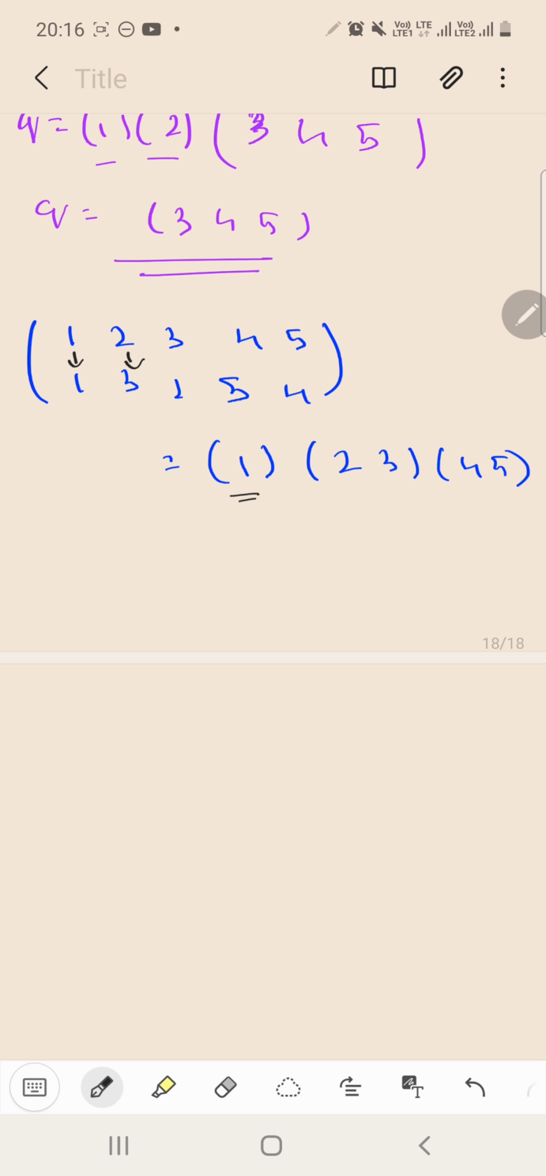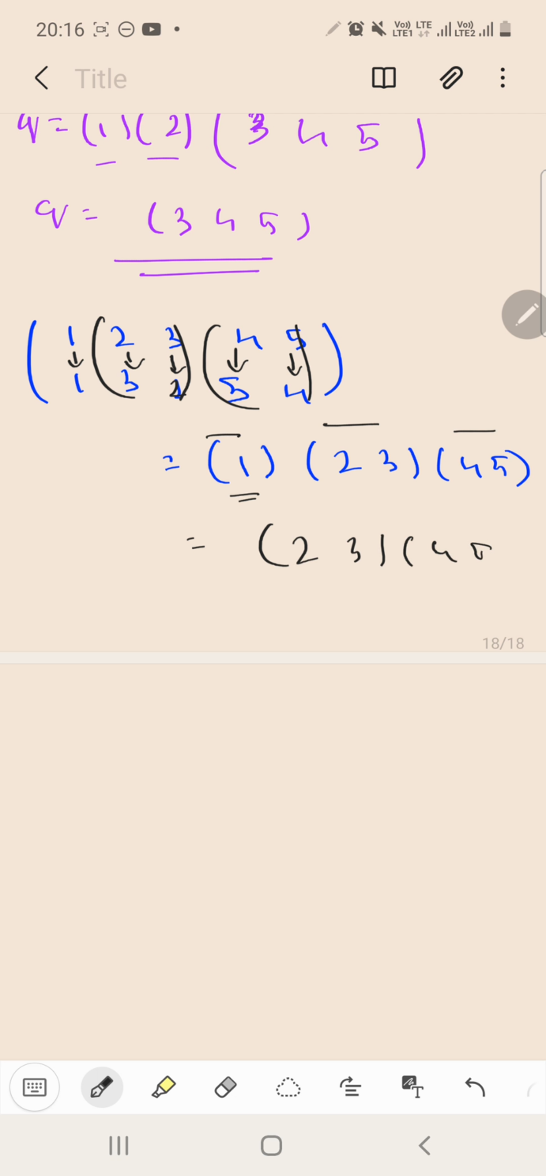Okay, 2 is getting replaced by 3 and 3 is getting replaced by 2. Okay, so they form a single cyclic representation. 4 by 5 and 5 by 4, they form a separate cyclic permutation. So 1 2 3 4 5. Got my point? This can also be written as simply (2 3) and (4 5).